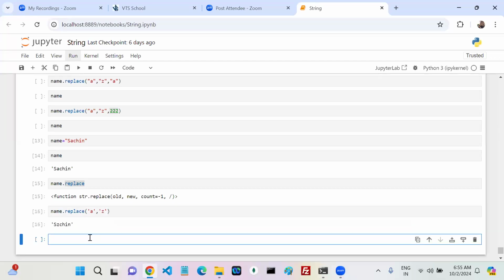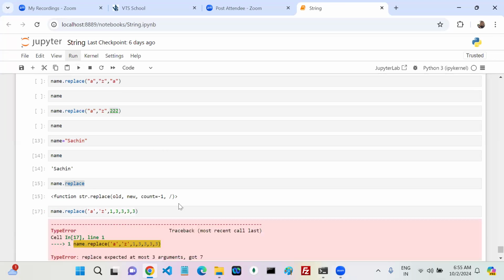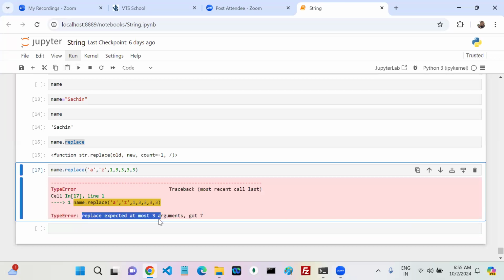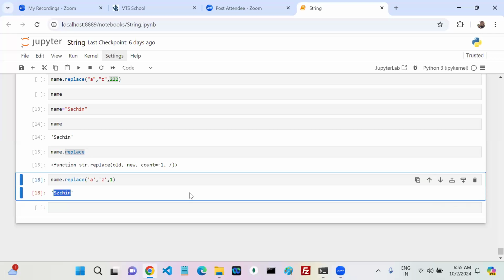But how many arguments does it take at maximum? Replace takes a maximum of how many arguments? If you don't know, no problem. Randomly you can add some values like this. If you click on this, it says replace expected at most 3 arguments. That means you can understand it is expecting a maximum of 3 arguments. Now see, my output is this one.